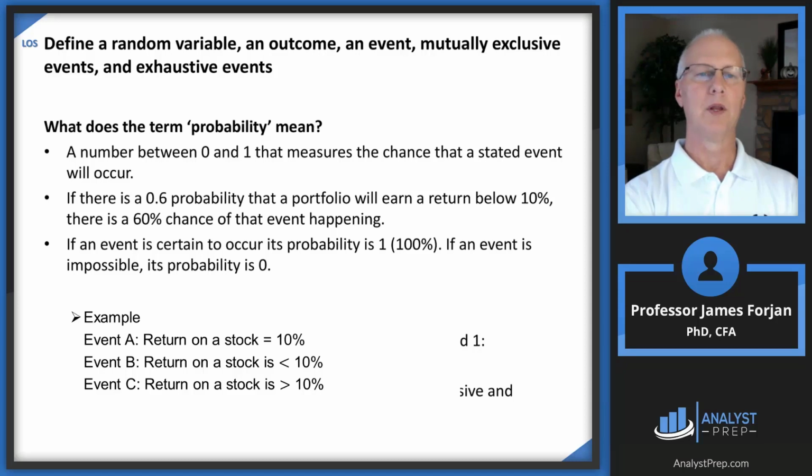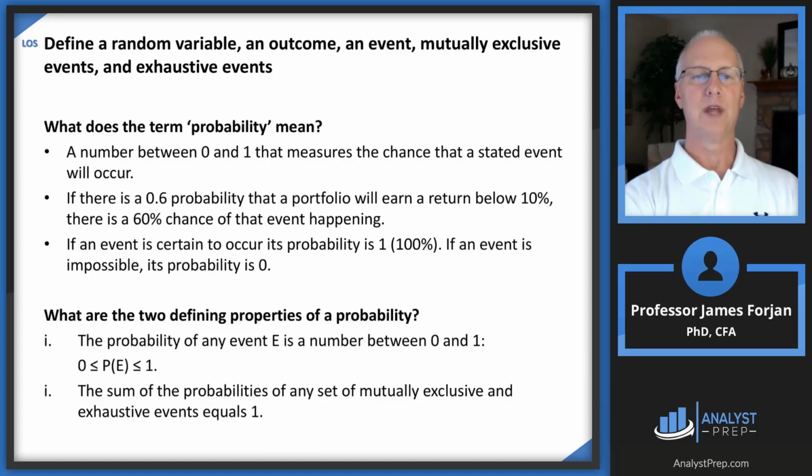What about probability? Probability is a number between 0 and 1. So it's 0% to 100% that a stated event will occur, right? I mean, everything has to occur with some probability. You can't be less than 0 and you can't be more than 100%. That's why I'm always fascinated by these sports athletes who say, I gave 110%. Not quite sure what that means.